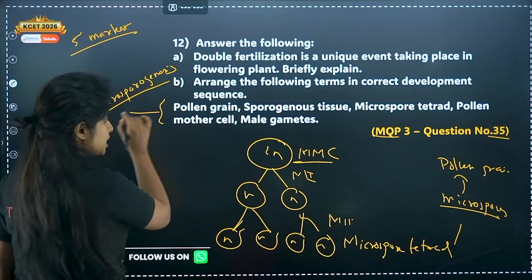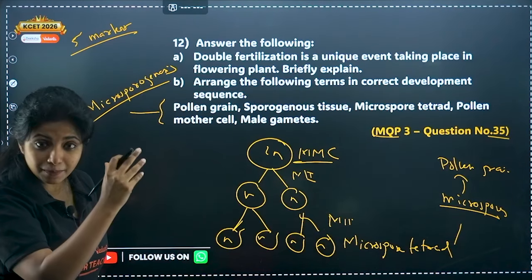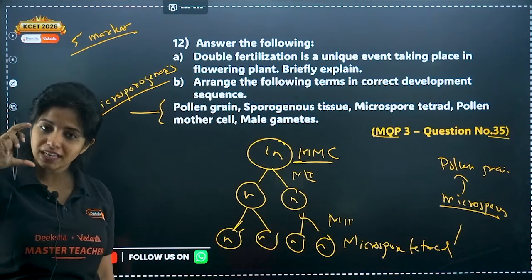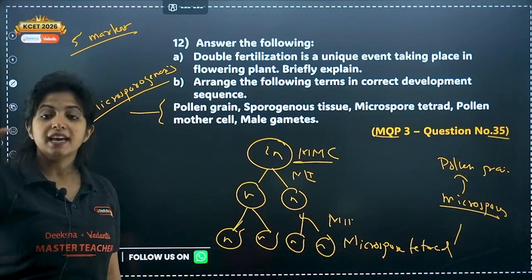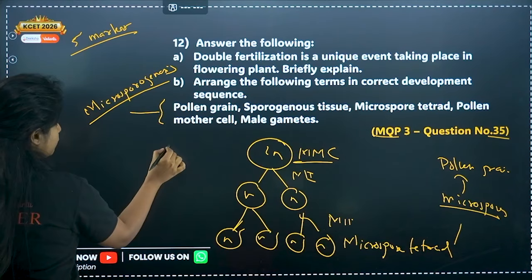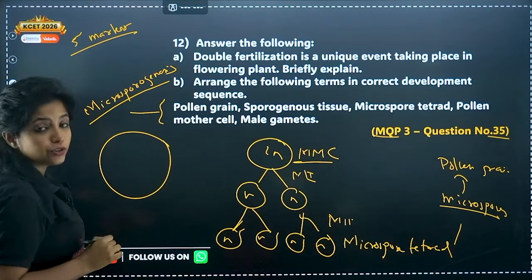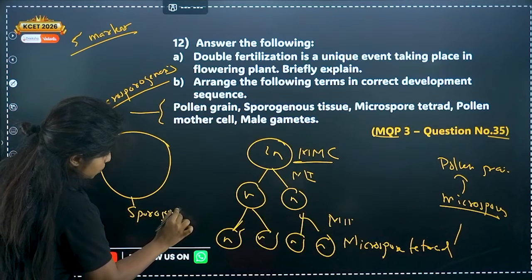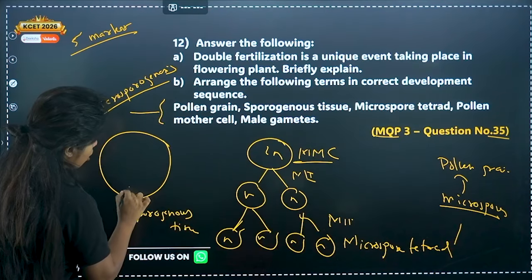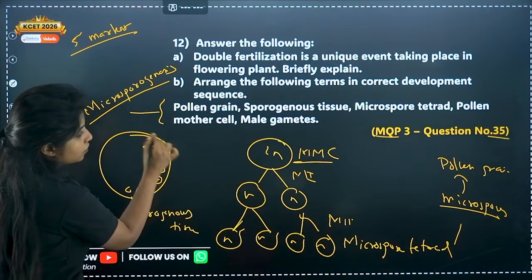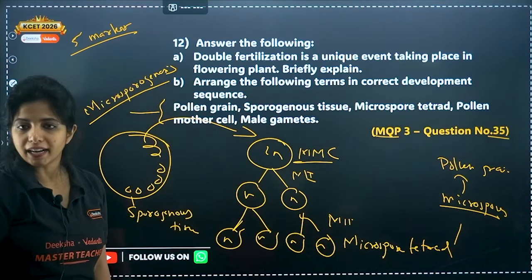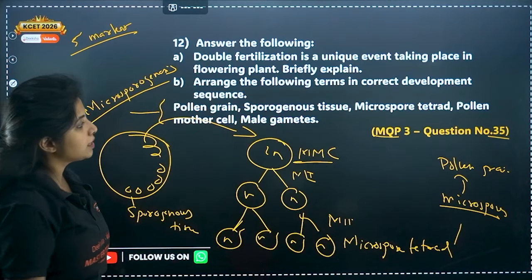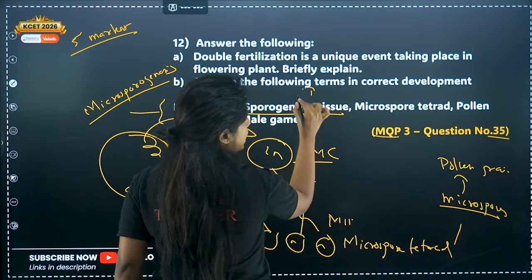So ma'am, where does the MMC come from? Basically, inside the anther, the male part together known as stamen, made up of anther and filament, you have a tissue which is known as sporogenous tissue. Inside that, all of the cells, my dear children, are MMCs. So if you want to arrange this, first comes sporogenous tissue, ranking 1.